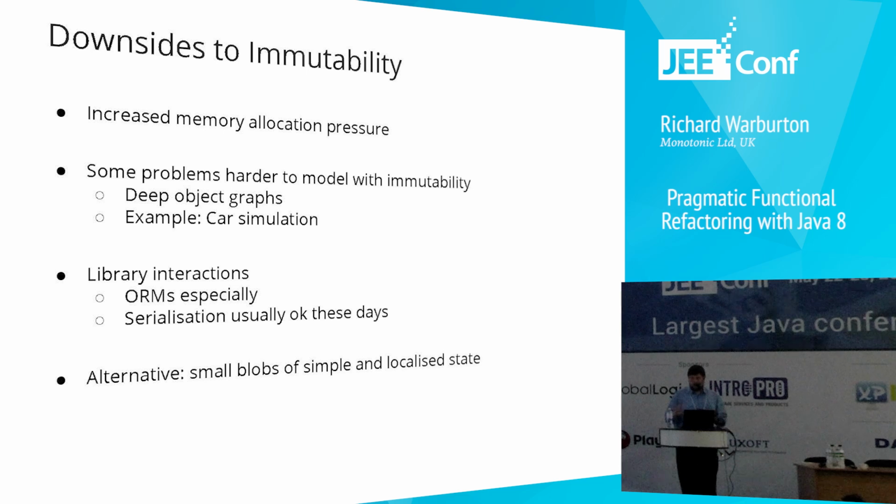Sometimes you have problems like ORMs don't necessarily like or encourage you to have immutable value classes. Serialization's workaroundable, and most serialization libraries have a solution to that kind of problem these days, but they also used to be a problem. And obviously there's also the alternative to, instead of having a bunch of mutable state that's spread throughout your application, to have more isolated, localized bits of mutable local state, for example, a more actor-like approach.